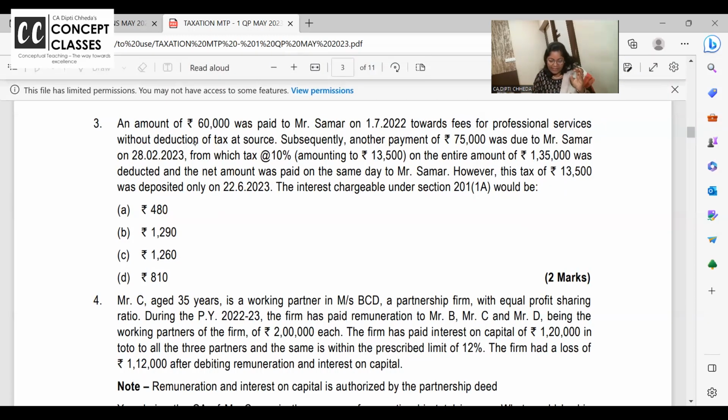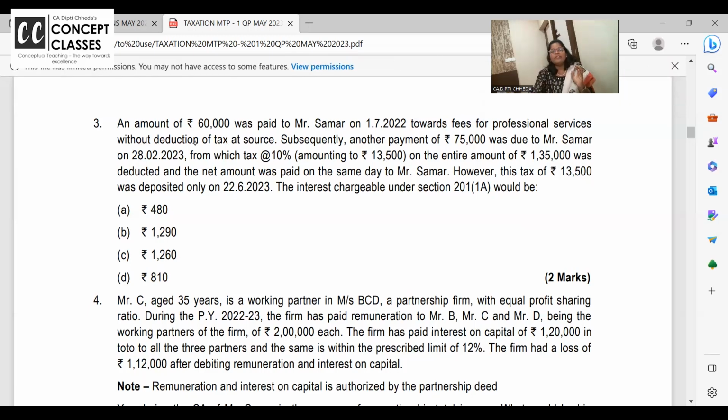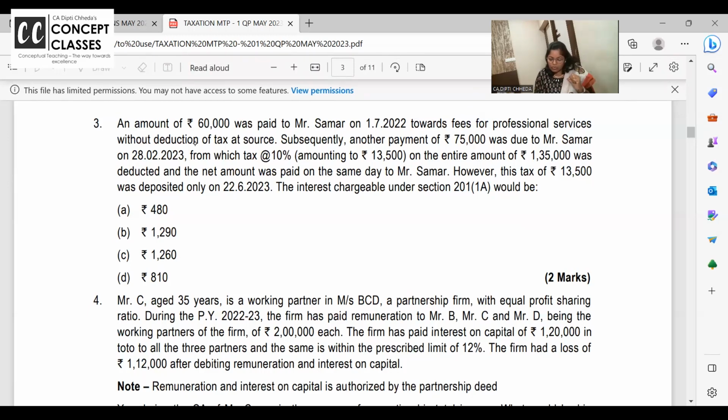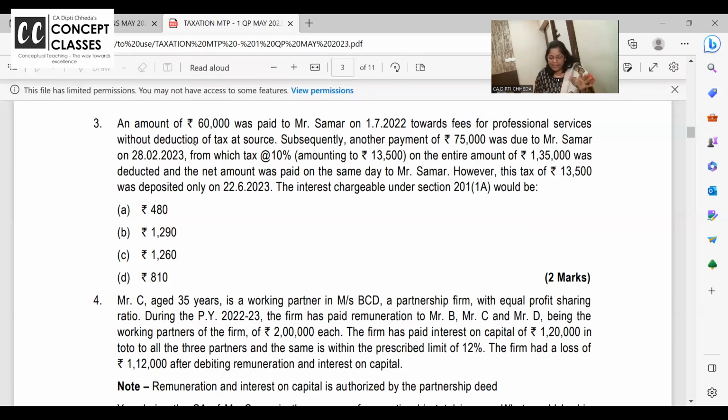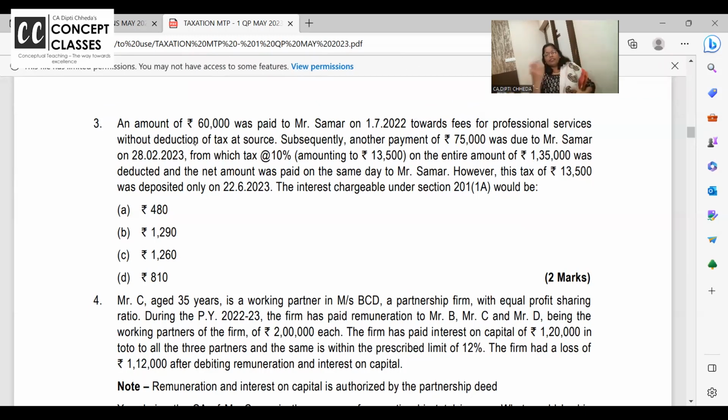Now you deducted it in February. You should have deposited it by 7th of March. And this tax was paid to government in June. Then, you know, government money, if you hoard it, आपसे तो TDS काट लिया, and if I put it in my pocket for 3 months, gone. 1.5% per month, 18% per annum, I need to pay interest to government.